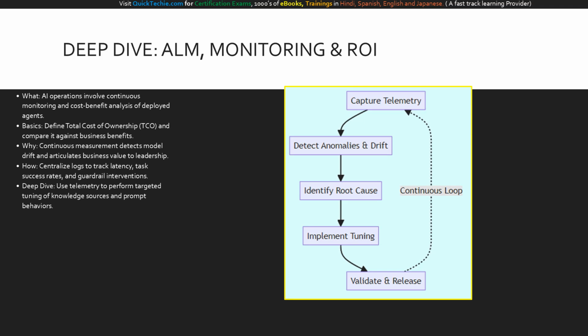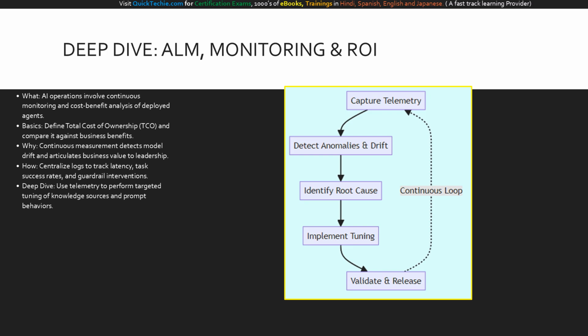Our final slide covers operations, telemetry, and ROI. What is AI operations? It is the continuous monitoring and cost-benefit analysis of your deployed agents. The basics require you to define your total cost of ownership, which includes infrastructure, data preparation, and maintenance, and compare it against your measurable business benefits. Why must we measure this continuously? Because AI models can experience drift over time, and you need hard data to optimize token consumption and articulate business value to leadership. How do you monitor this?